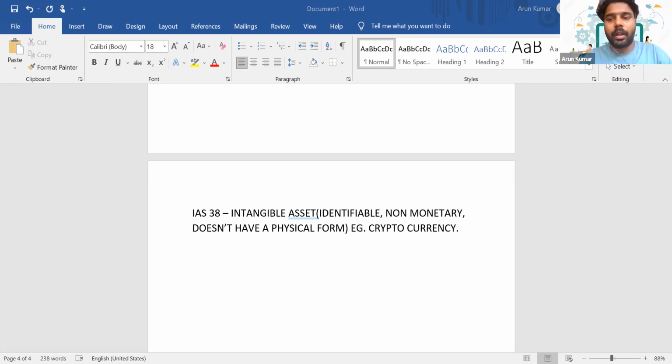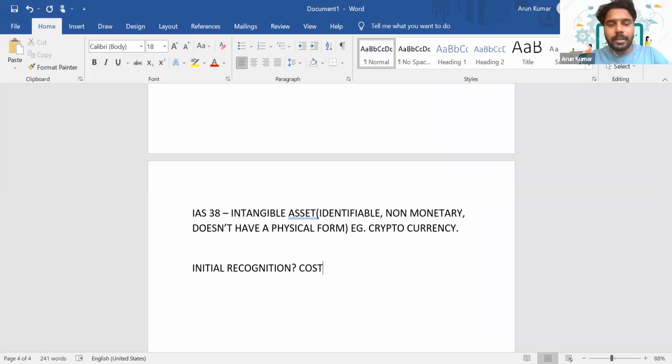So how did we account for the initial cost in IAS 16? How was the initial recognition? Yes, at cost.